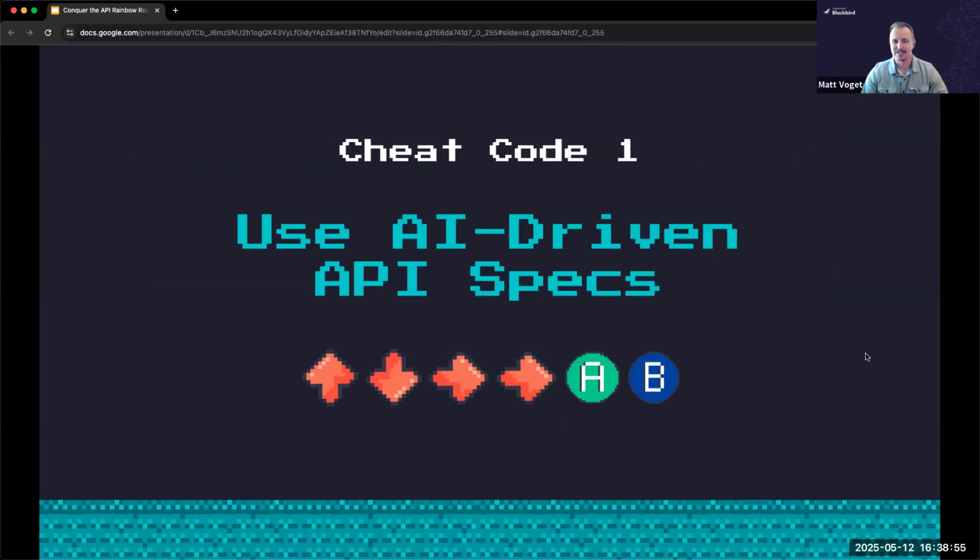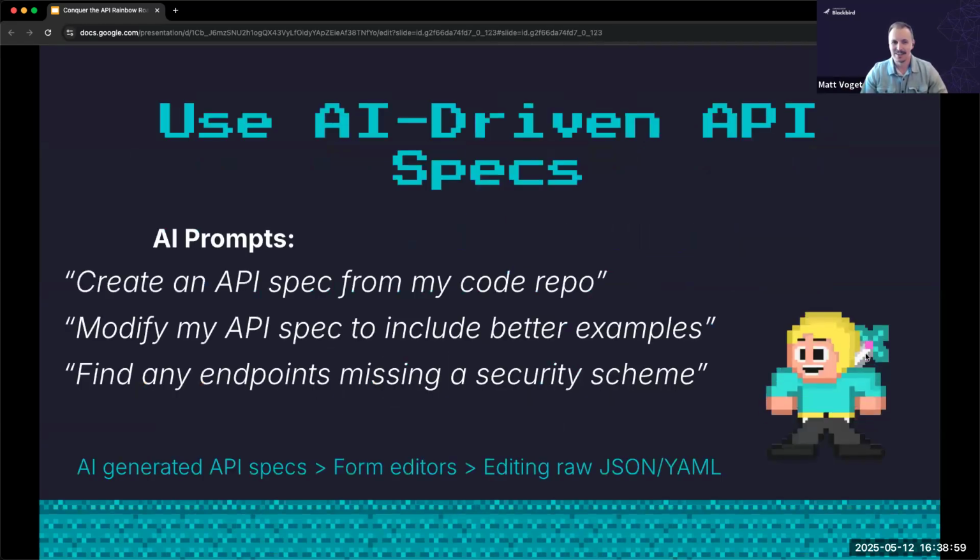So the first one is let's use AI-driven API specs. And what I mean by that is that I think AI still promises a lot, but it's still kind of in its infancy when it comes to some areas. Like we may not trust it fully to generate large scale applications or perform complicated coding tasks. But I think where we can really leverage AI is in creating and maintaining our API specs.